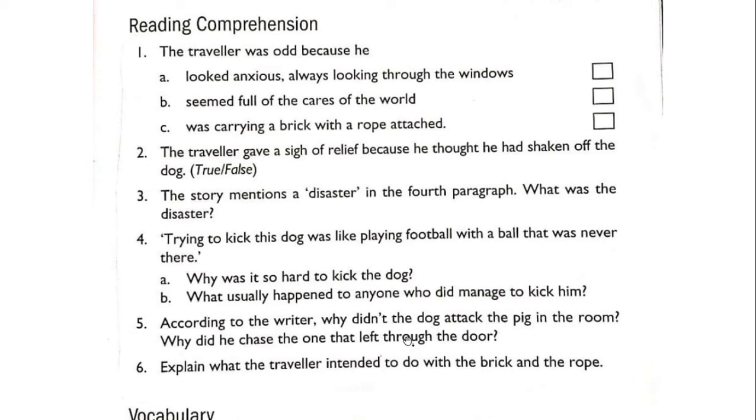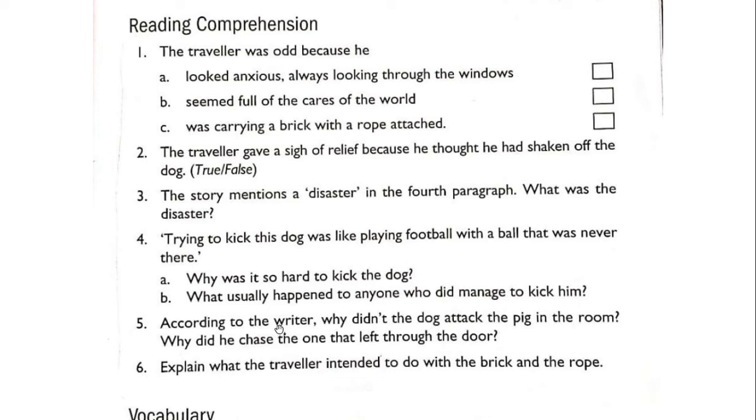Why did he chase the one that left through the door? Because the dog was very active, he was continuously moving round and round in the room. So he was continuously chasing only those animals or persons who were moving either inside the restaurant or going outside the restaurant. So he chased the one who left through the door. He did not want to attack those animals who were stationary, like the pig.